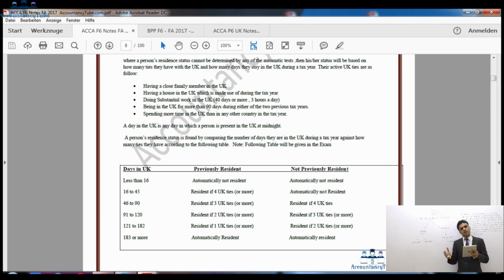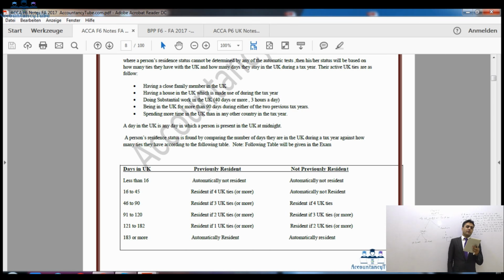We will see those ties later, but first look at the table given at the end of this page, which tells us how many days you spend in the UK and how many ties you need in order to be considered UK resident. Just pause the video and read through the table if you want the details. The first column is days in the UK, how many days you have spent in the UK. The second column says previously resident, whether you were previously resident or not. If you were previously resident, you need fewer days and fewer ties to be considered UK resident.